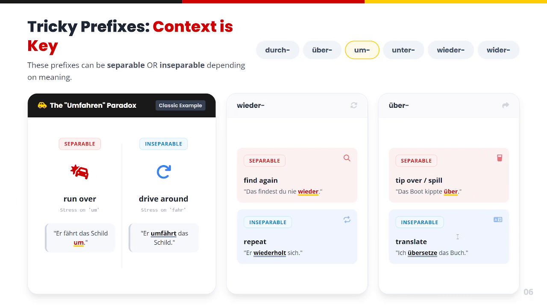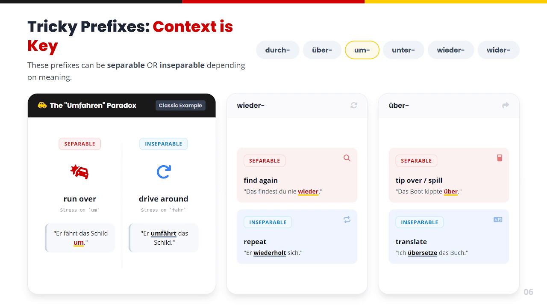Now, this is where it gets confusing. These prefixes can be used as separable as well as inseparable prefixes: durch, über, unter, wieder. These prefixes can be separable or inseparable depending on the meaning. Let's look at a classic example of this case.